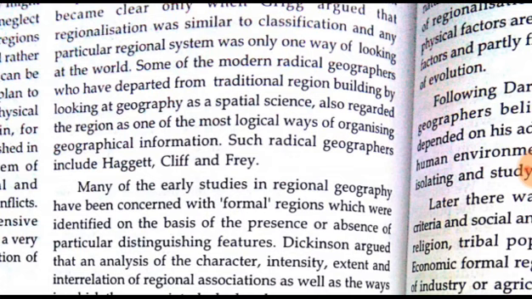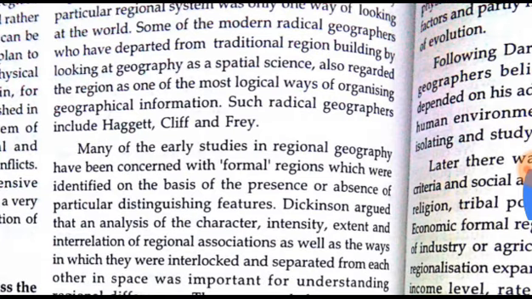Such radical geographers include Haggett, Cliff, and Frey.